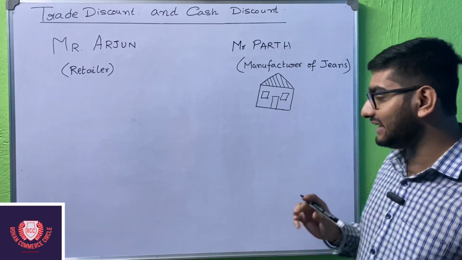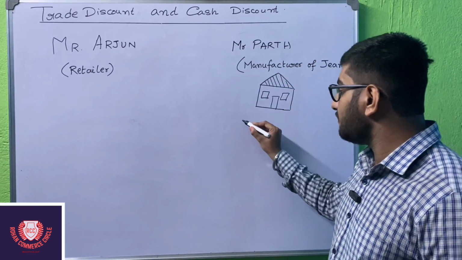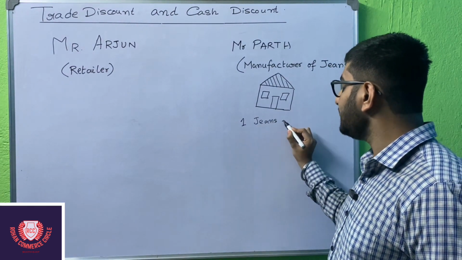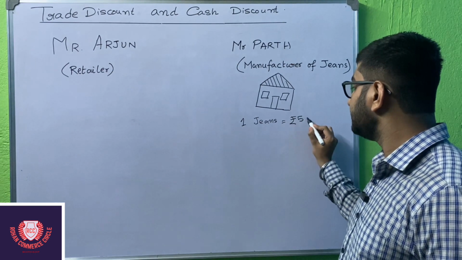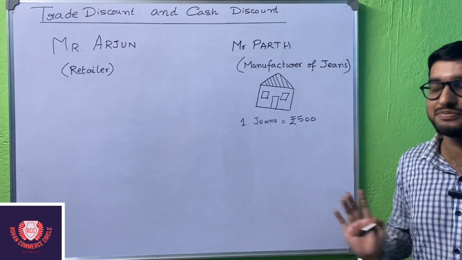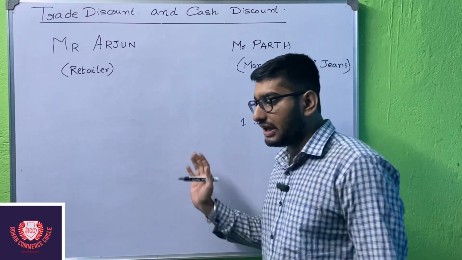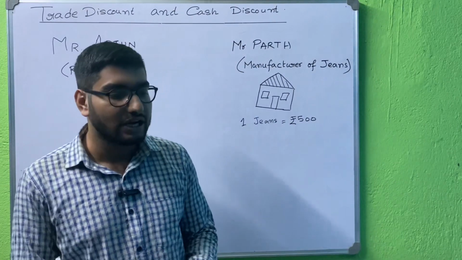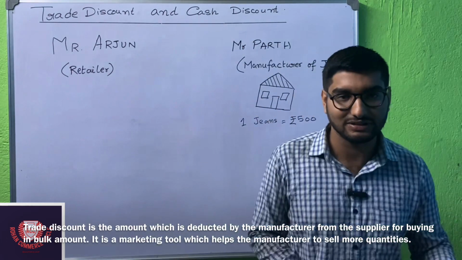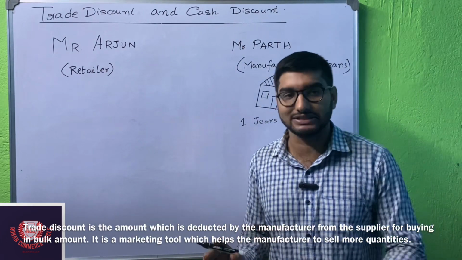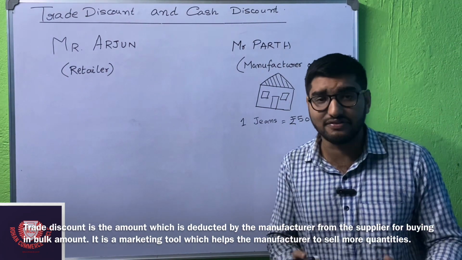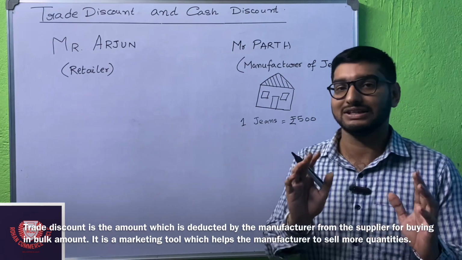So Mr. Parth says, the price of one pair of jeans is ₹500. Okay students, so Mr. Parth said the price of one pair of jeans is ₹500. Then Mr. Arjun told Mr. Parth that I want to buy 30 jeans. So how much discount will you give if I buy 30 jeans today?